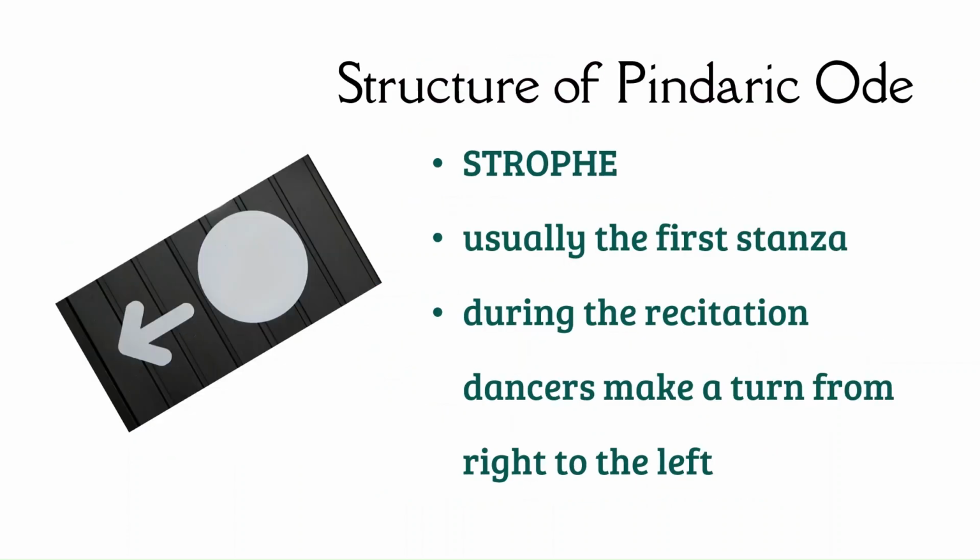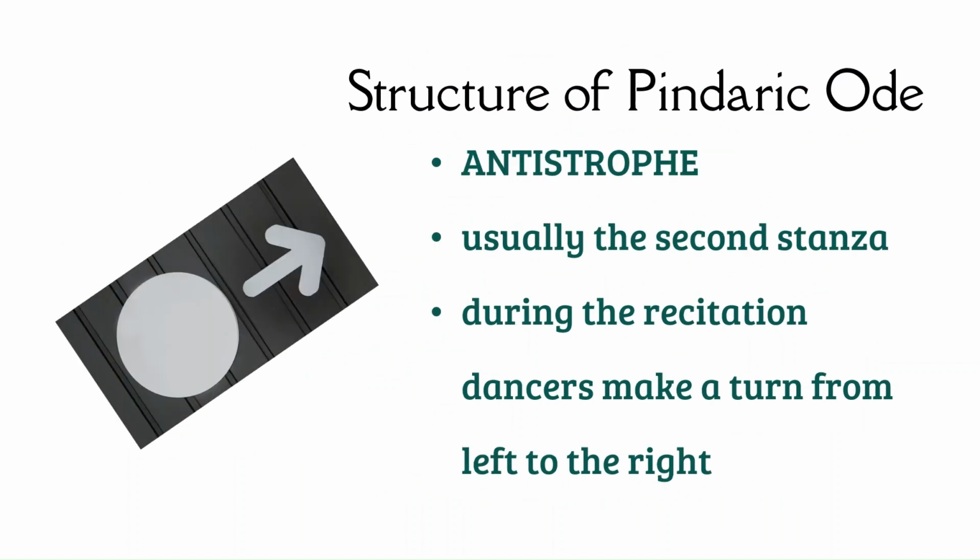The structure of Pindaric ode. The Pindaric ode has three major components. First one is strophe. Usually, this is the first stanza of the Pindaric ode, and during the recitation of the first stanza, the dancers make a turn from right to left. The second key component of Pindaric ode is antistrophe. Usually, this is the second stanza of the ode, and during the recitation of this stanza, the dancers make a turn from left to right.